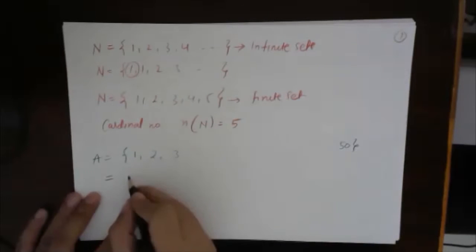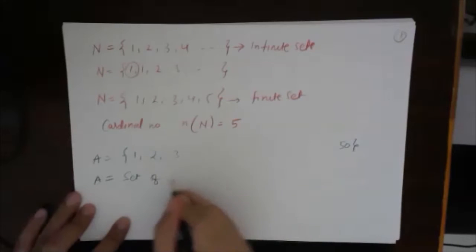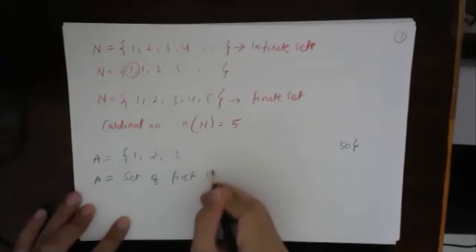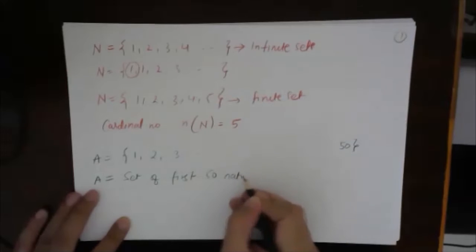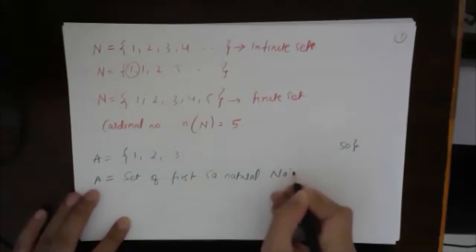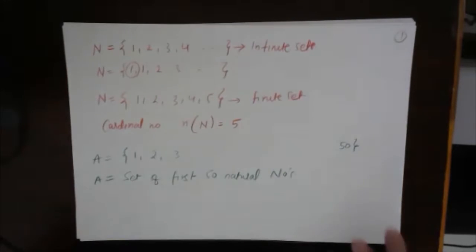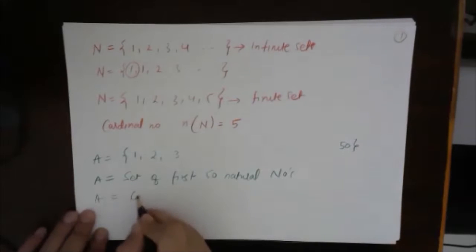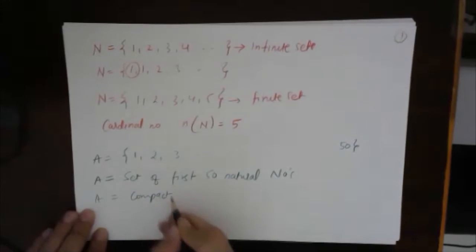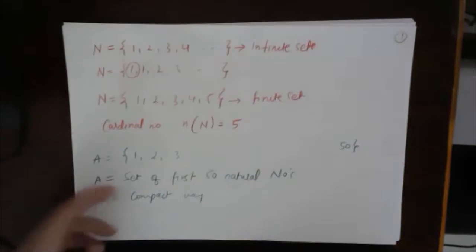Or suppose I simply write, set A is the set of first 50 natural numbers. Or in another compact way, if I'm able to write in a compact way, it will be easy for me, right?